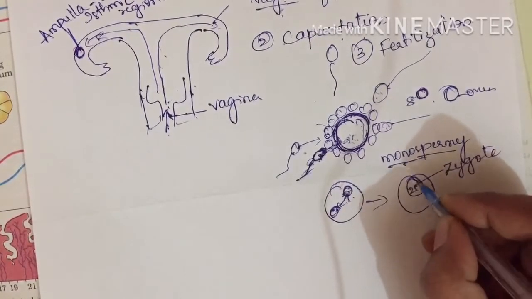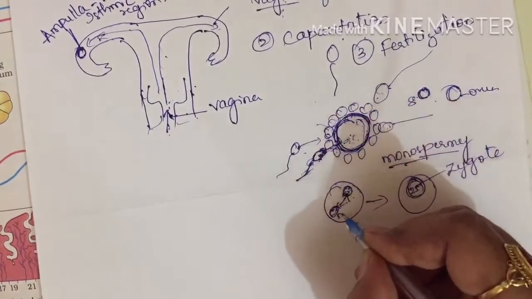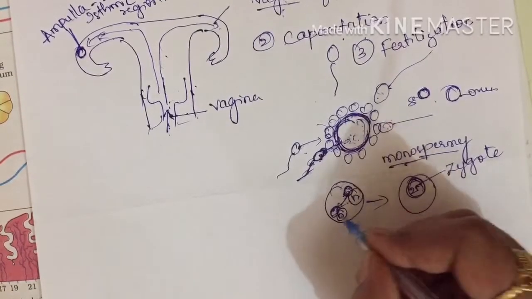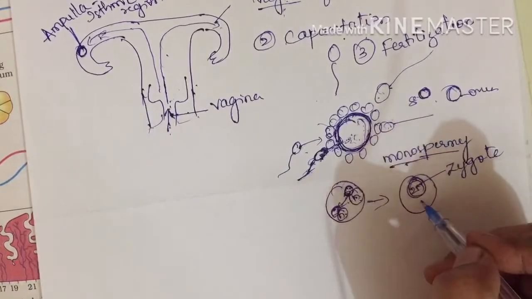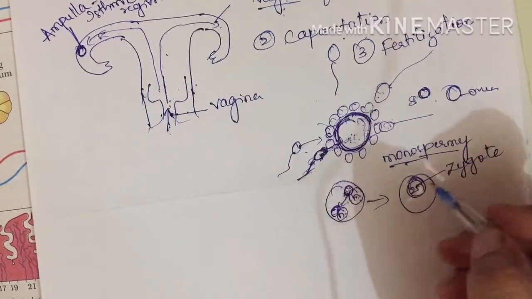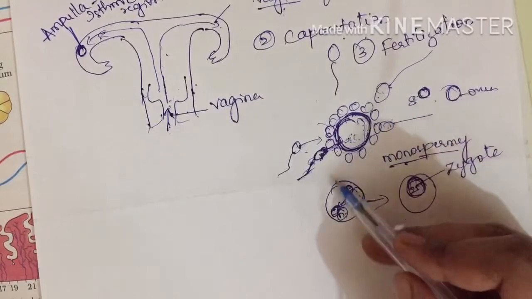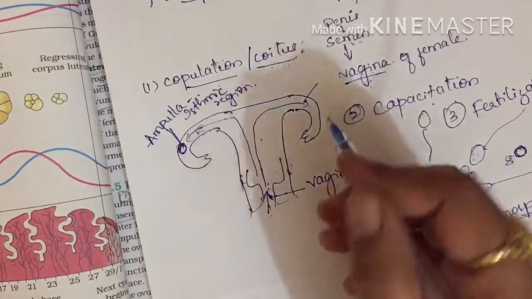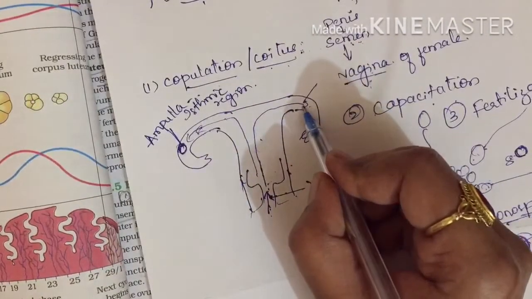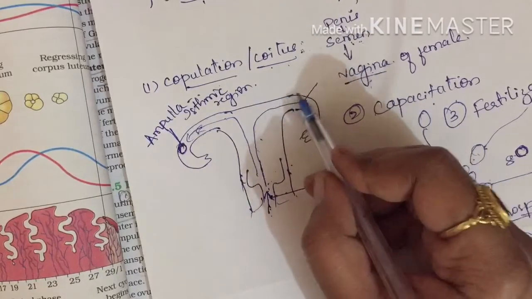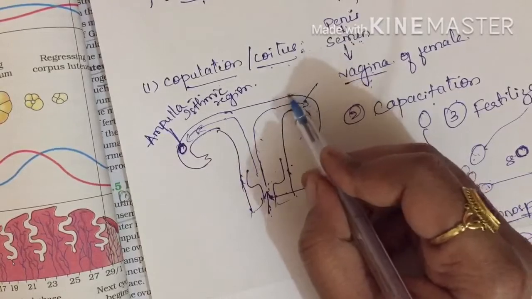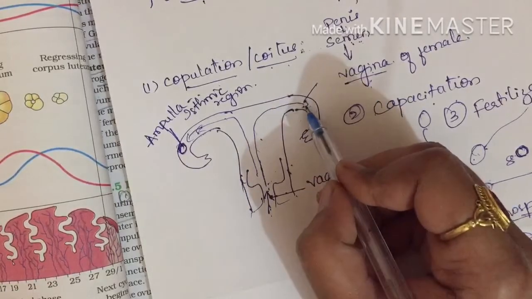Zygote is diploid. How did it become diploid? Because both the gametes were haploid. Each gamete was haploid. When both have fused together, n plus n will get 2n. Hope you got it. Now the zygote has been formed. Now where are all these changes taking place? They are taking place here in the ampullary-isthmic region. Where does fertilization take place in the female reproductive system? In the ampullary-isthmic region, fertilization takes place.